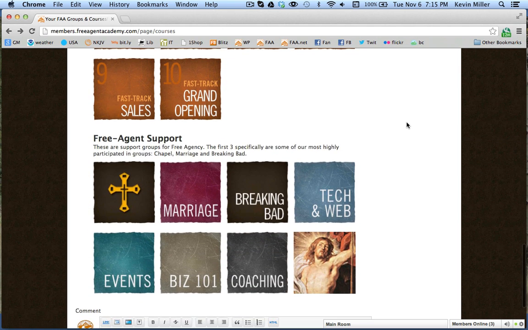Now down here we've got some supporting groups. This is the chapel. It's actually one of our most highly participated in groups. Marriage. Boy, marriage issues come up so much in this pursuit of anything and changing your life, but especially has to do with work and finances. Marriage is a big issue. So that is a big group. Breaking Bad, dealing with some of your bad patterns, negative habits that we all have to varying degrees. We work on that group here.